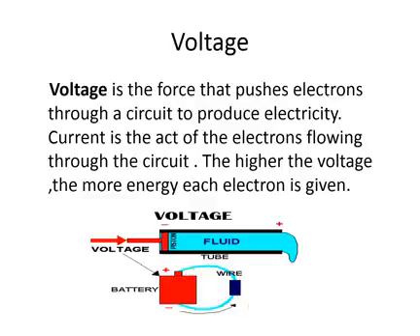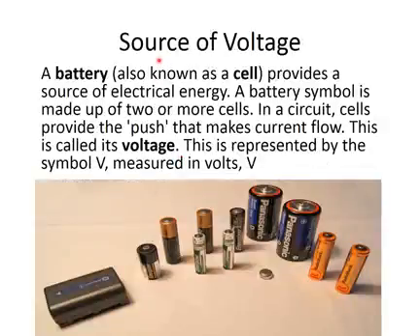Now we will discuss some more about the source of voltage. A battery, also known as a cell, provides a source of electrical energy. A battery ensemble is made up of two or more cells. In a circuit, cells provide the push that makes current flow. This is called its voltage. This is represented by the symbol V, measured in volts, V.